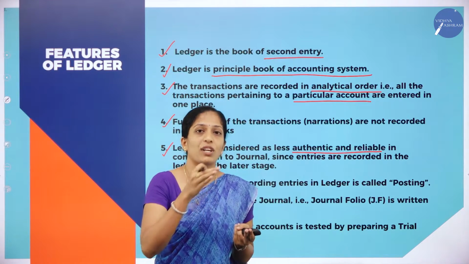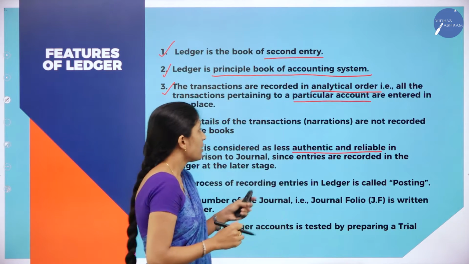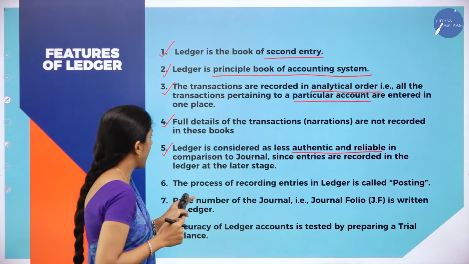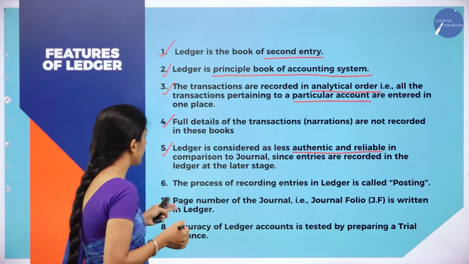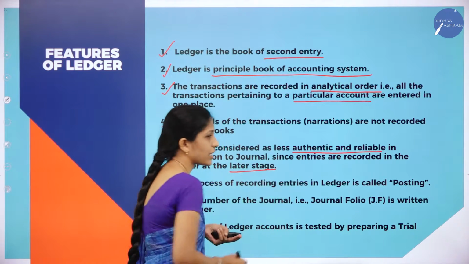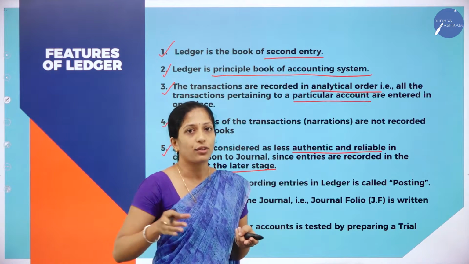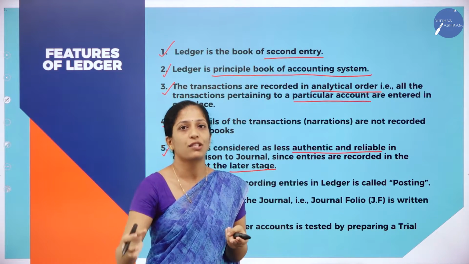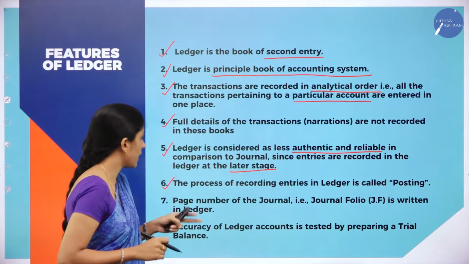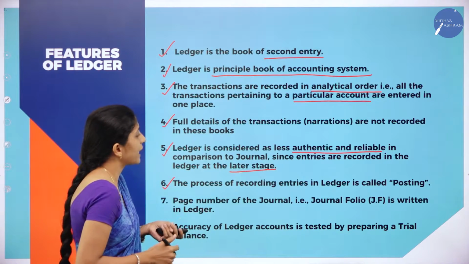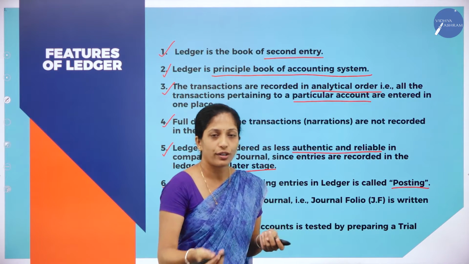For the second time we are recording or transferring the entries from journal to ledger. So it is less authentic and reliable in comparison to journal, since entries are recorded in the ledger at a later stage. After recording the transactions in journal, it has been transferred to ledger. And the sixth feature of ledger is, the process of recording entries in ledger is called as what? Posting. So this we had already discussed.